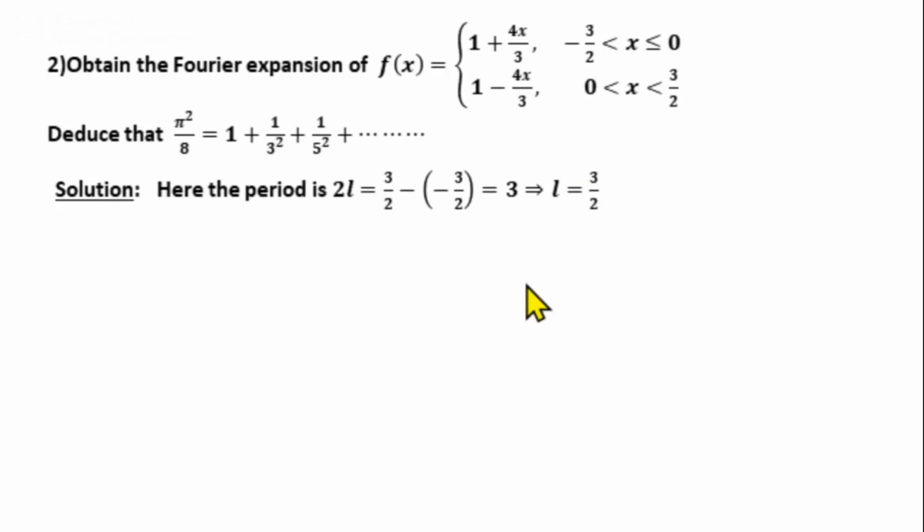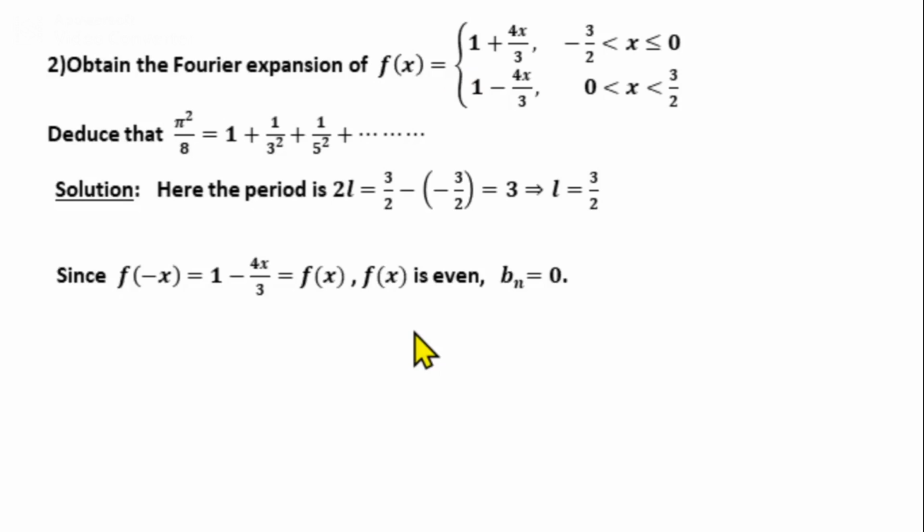Next we will find whether the function is even or odd. For the interval minus L to L, we check whether f of minus x equals f of x or minus f of x. So what is f of minus x? Replace x by minus x in the first function. So 1 plus 4 into minus x by 3, or 1 minus 4x by 3, which is nothing but f of x only. So the function is an even function, so we can write Bn equal to 0.